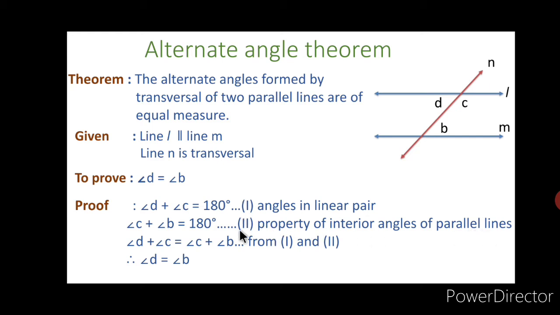These are the two statements. If you observe the two statements, their right sides are equal, and therefore we show their left sides equal, that is angle D plus angle C is equal to angle B plus angle C. And by eliminating the angle C from both sides, we get angle D is equal to angle B, and in the figure you can see angle D and angle B. These are the alternate angles formed by a transversal of the two parallel lines, and they are of equal measure.